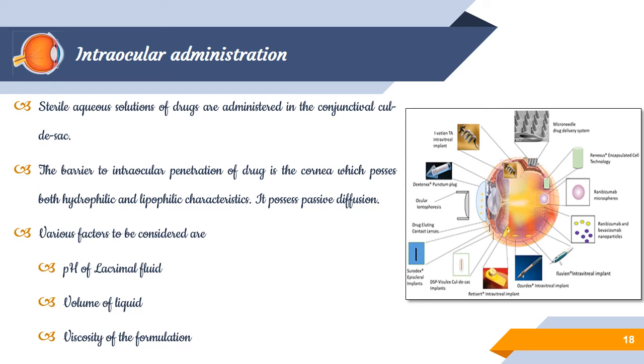By using ointments or creams, we can make the drug contact for a few minutes, whereas in ocular delivery such as ocuserts or contact lenses, we can make the drug contact the ocular region even for 24 hours. There are several marketed, approved once-a-day ocular implants, ocuserts or contact lenses available, in which the drug is incorporated and the drug release remains for more than 24 hours without impairing the vision, without causing any disturbance to the ocular cavity. So this is the major benefit in ocular administration.